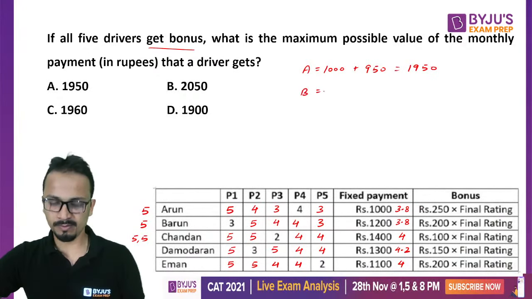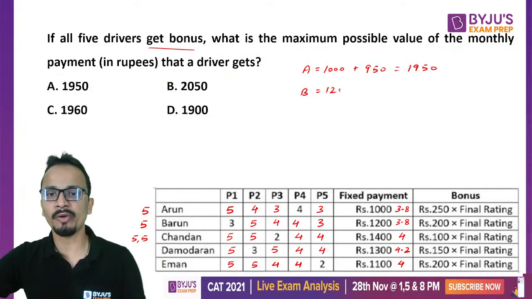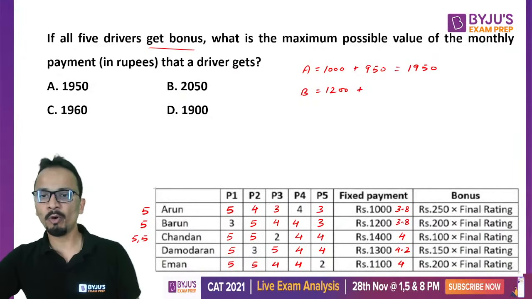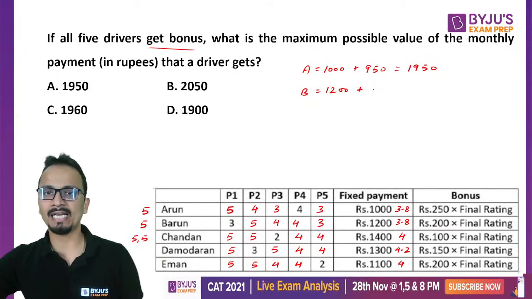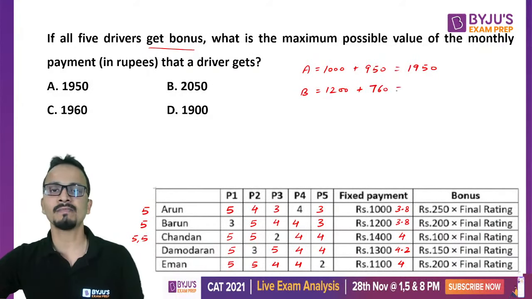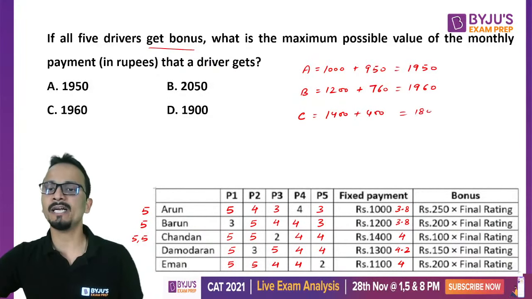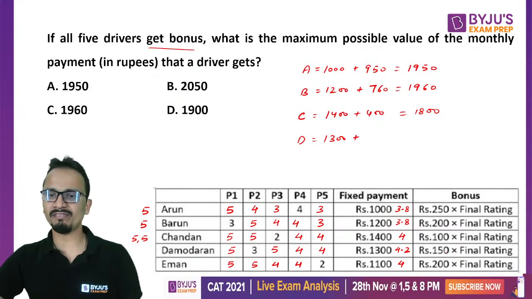For B, it will be 1200 plus 3.8 into 200. That is 760. So 1960 will be the payment. For C, it is 1400 plus 400. That is 1800. For D, it is 1300 plus 4.2 into 150.